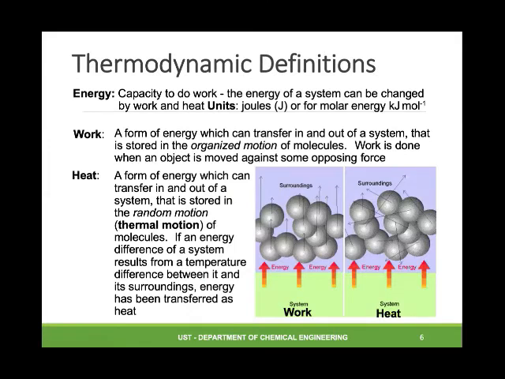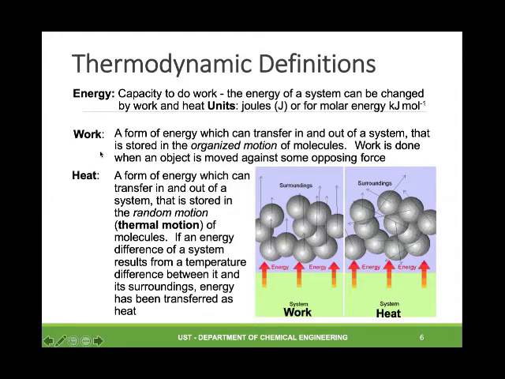Now, other terms that we will be discussing in detail when we study the first law of thermodynamics are energy, work, and heat. You know that energy, by definition, is the capacity to do work or the ability to do work. The energy of the system can be changed into work and heat, and the SI unit is the joule, or for molar energy, kilojoule per mole.